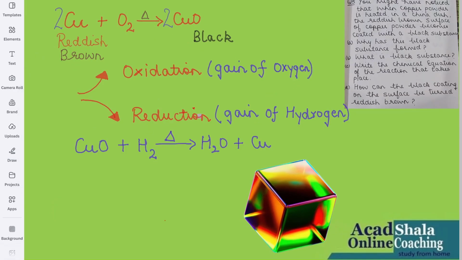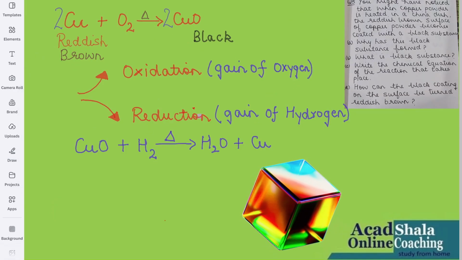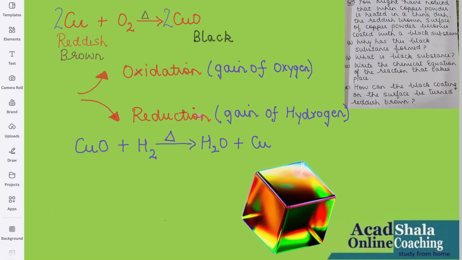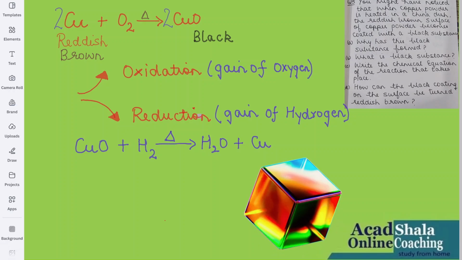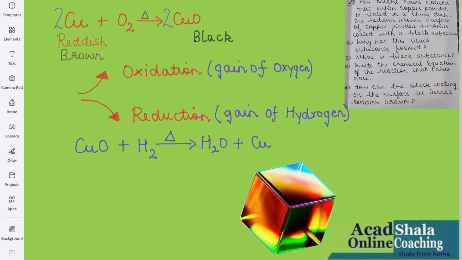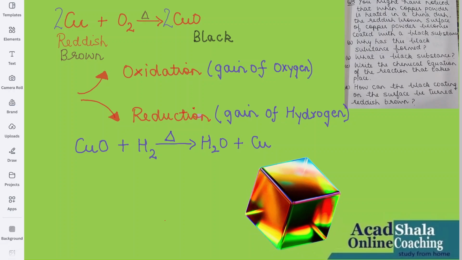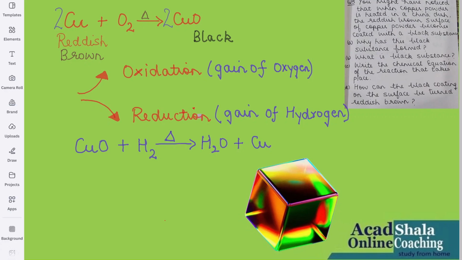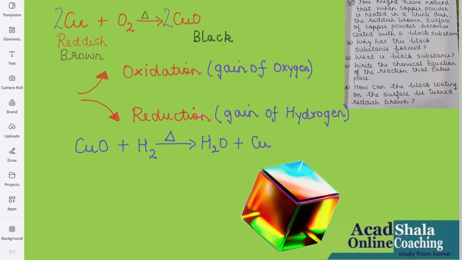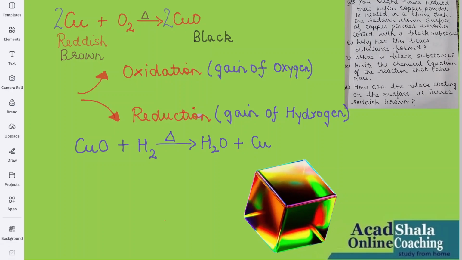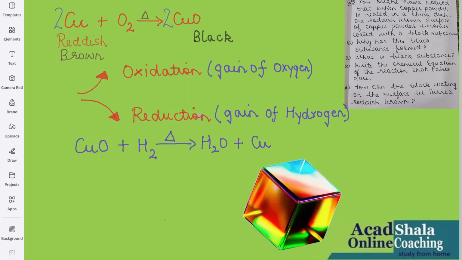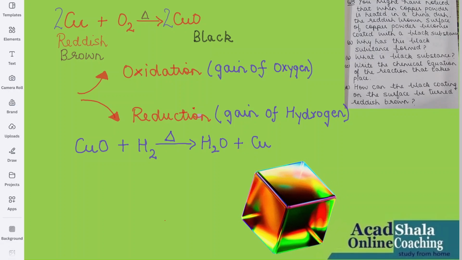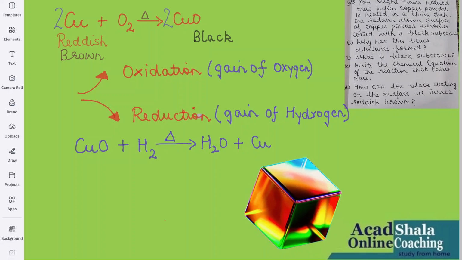The next question says, you might have noticed that when copper powder is heated in a china dish, the reddish-brown surface of copper powder becomes coated with a black substance. Why has this black substance formed? What is the black substance? Write the chemical equation of the reaction that takes place. How can the black coating on the surface be turned reddish-brown?